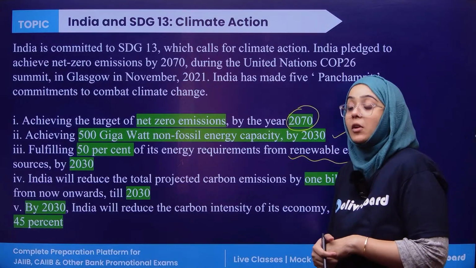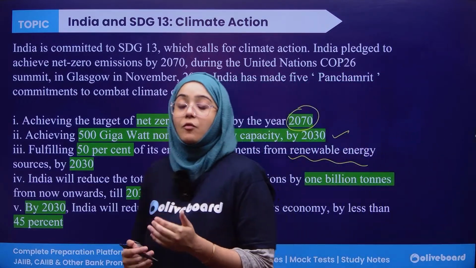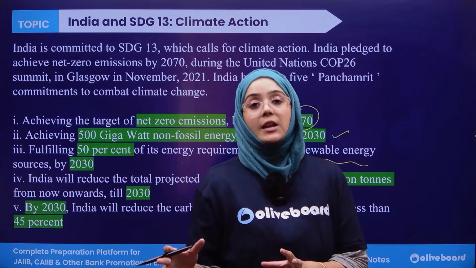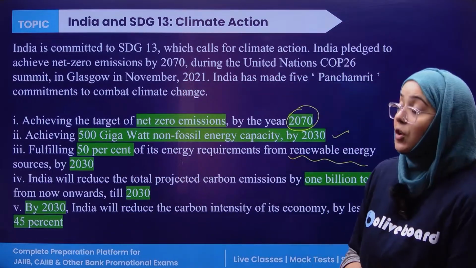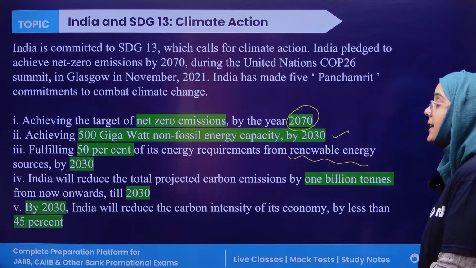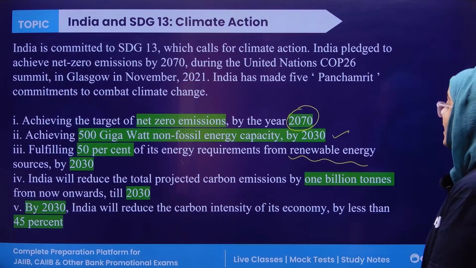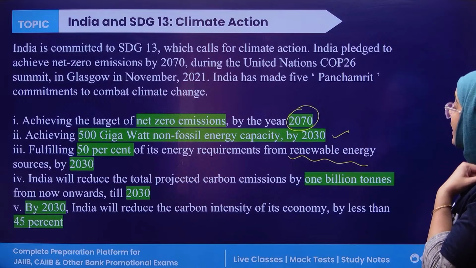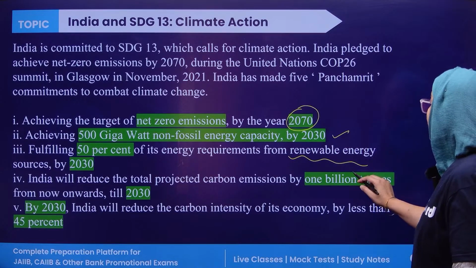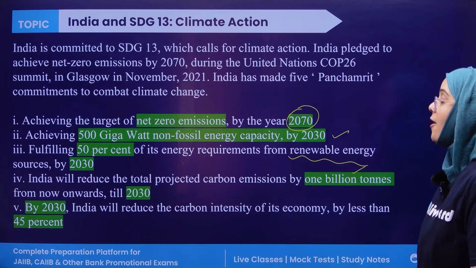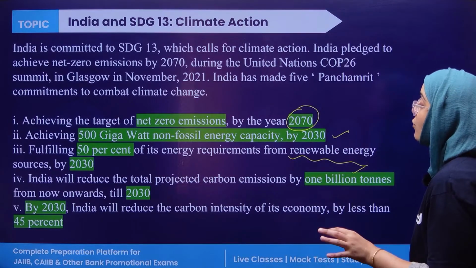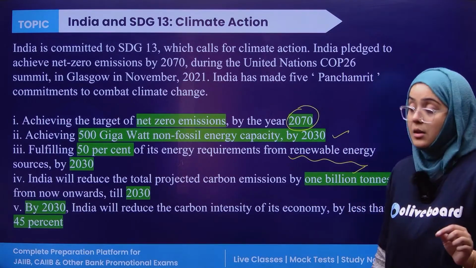Means we are in the process of reducing the energy requirement from the non-renewable sources of energy, and we are committing towards the renewable sources of energy by the year 2030. Next, India has committed that they will reduce the emission, especially by 1 billion tons from now onwards, means from 2021 onwards till 2030.